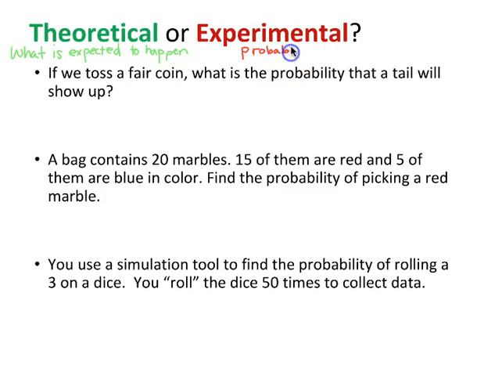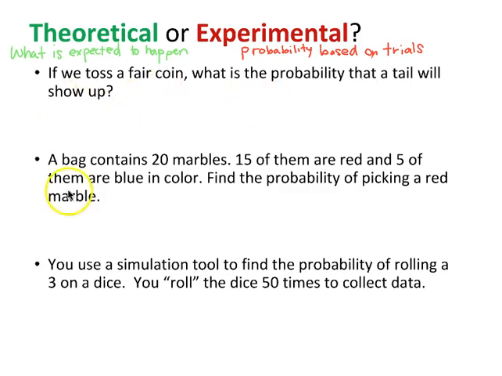Whereas experimental probability is the probability based on trials, on actual trials. So if we were to, let's say, grab a coin and toss that coin 20 times and write down on each toss if it was heads or tails, and then based our probability off of those trials, that would be experimental probability. So experimental probability is actually the probability based on a bunch of trials.